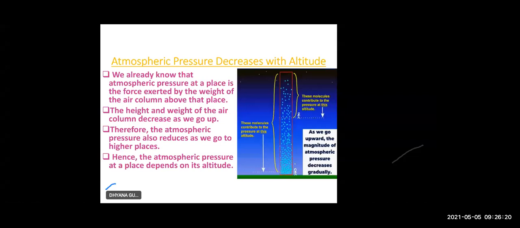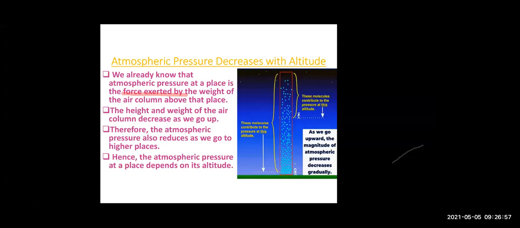Now, Dhyana, let's try to understand how atmospheric pressure changes with altitude. So, children, as we go higher and higher, the atmospheric pressure decreases. What is atmospheric pressure? It is the force which is exerted by the weight of the air. We are having air all over us. So all that air's weight will exert a force, and that is your atmospheric pressure.